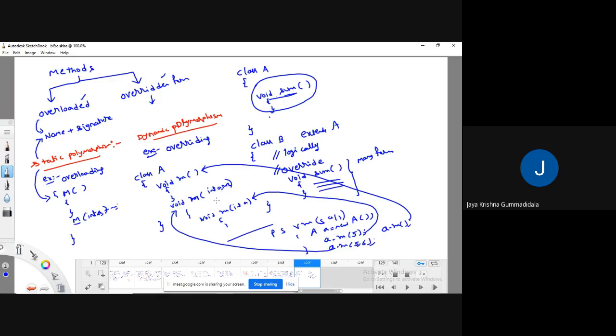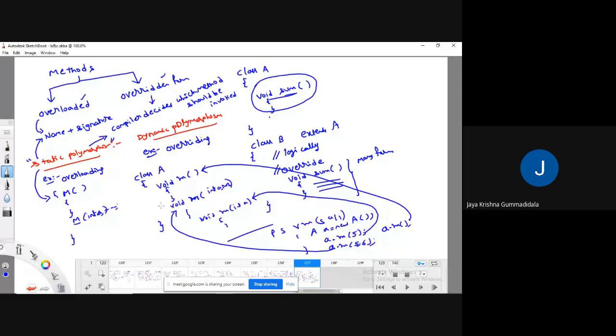Meaning that you are going to decide which method is going to execute. That decision is taken at compile time. Meaning that during the compilation phase itself, the compiler decides which method should be invoked. So then we can call it static polymorphism.